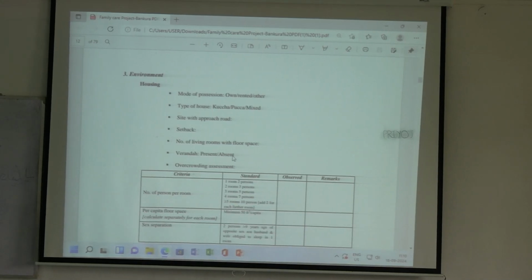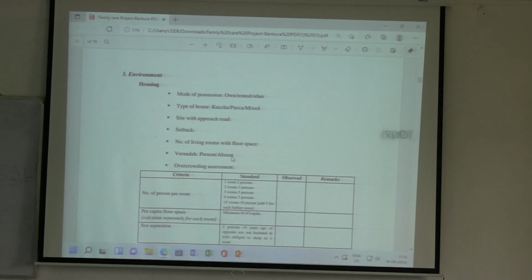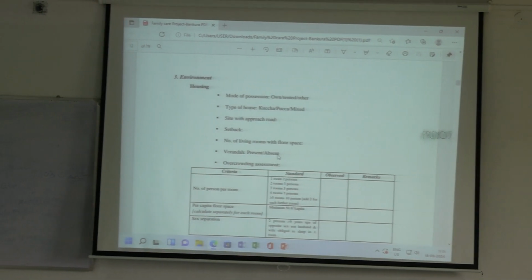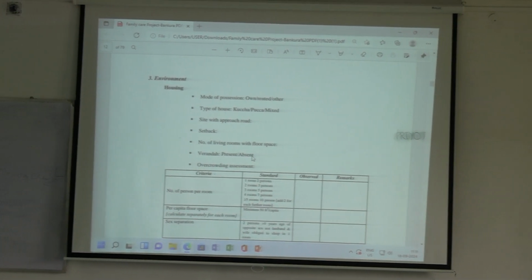So today we will start with environment. Environment ki ache? This is one part of the family that you have to go and see and observe. Eta basically observation based data entry and collection.